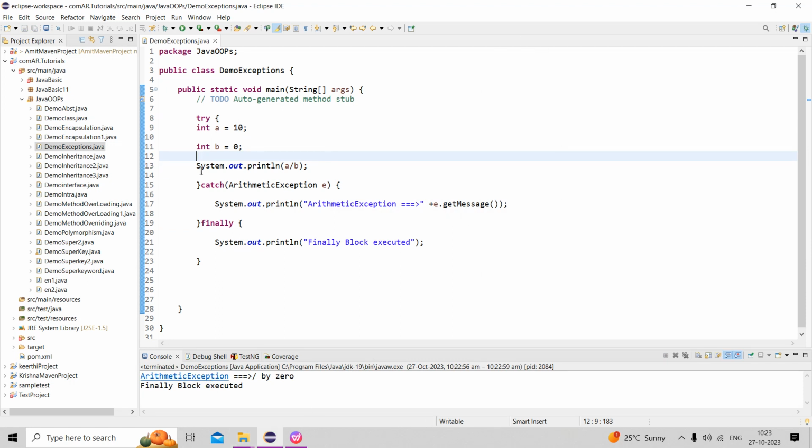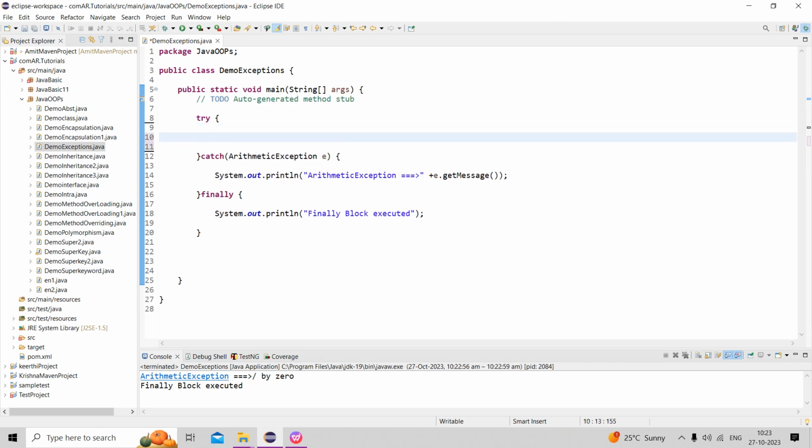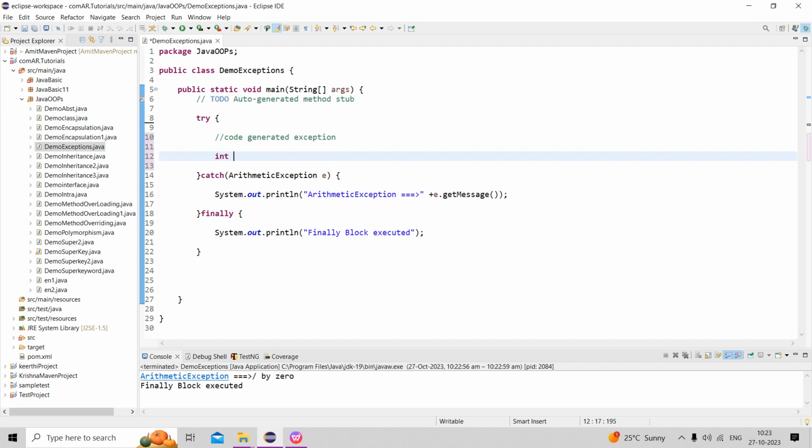Suppose if I change this code, the code generates an exception, divide by zero, 5 by 0 is there.